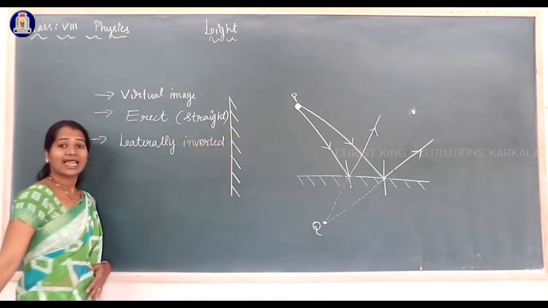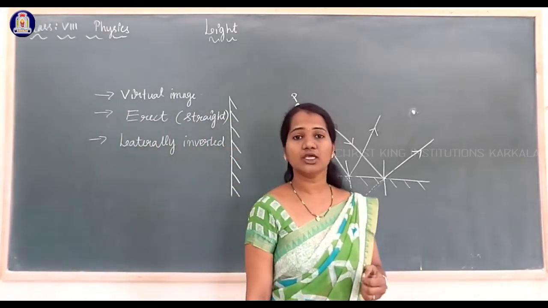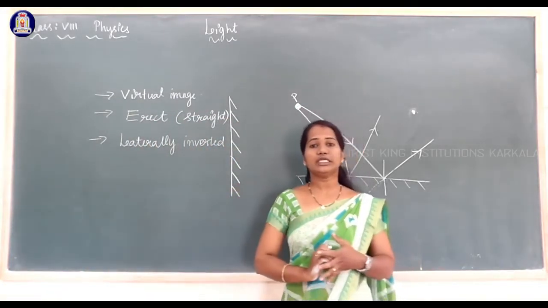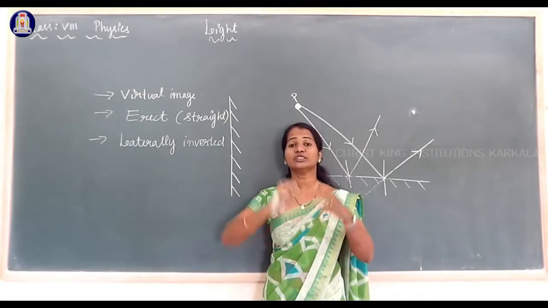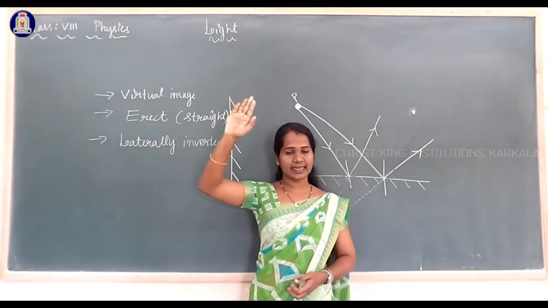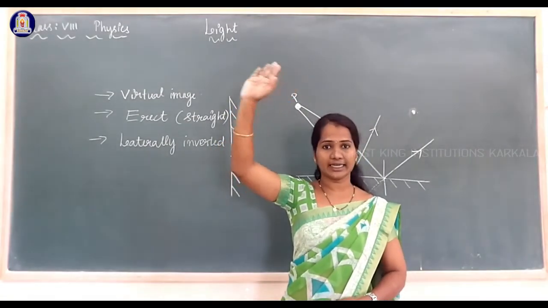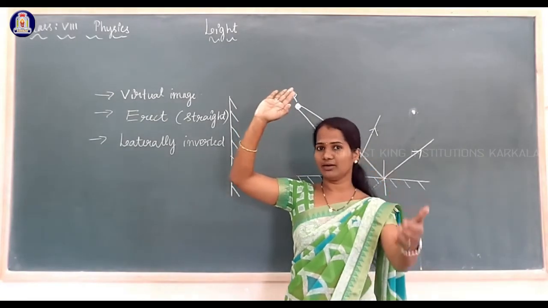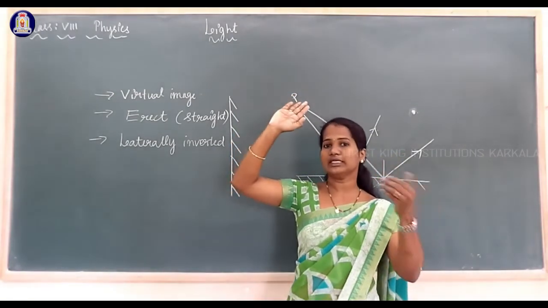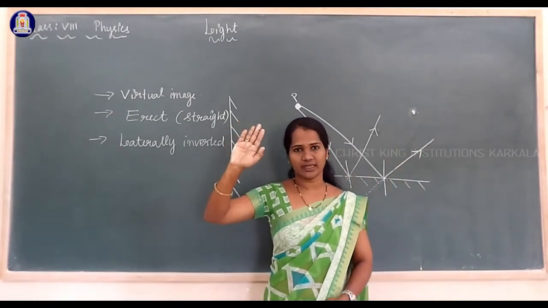What is this laterally inverted image, or what do you mean by lateral inversion? Laterally inverted image means when you stand in front of the mirror, if you lift your right hand, in the image formed in the mirror it appears to be the left hand of that image.